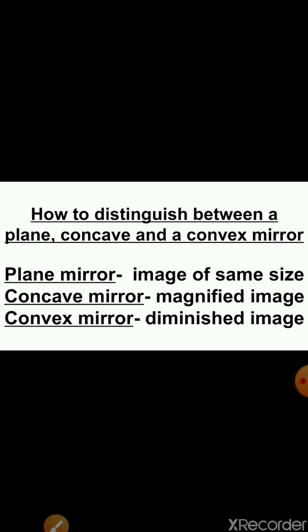A concave mirror forms a magnified image, meaning the images formed by a concave mirror have a larger size. A convex mirror always forms a diminished image, meaning smaller size images. So by seeing the image size, you can find out whether the mirror is plane, concave or convex.